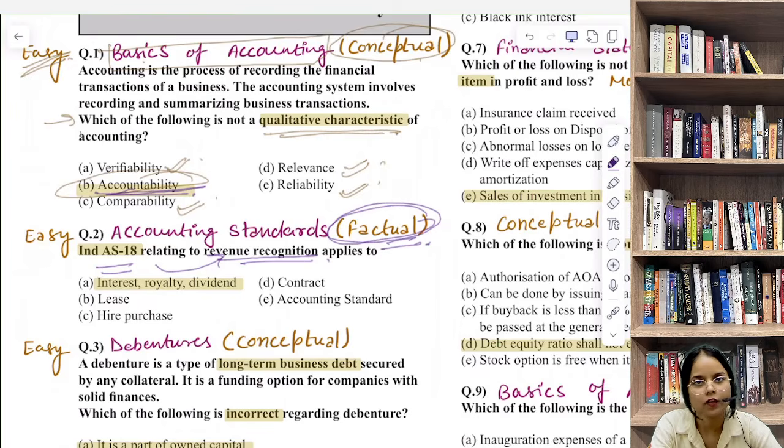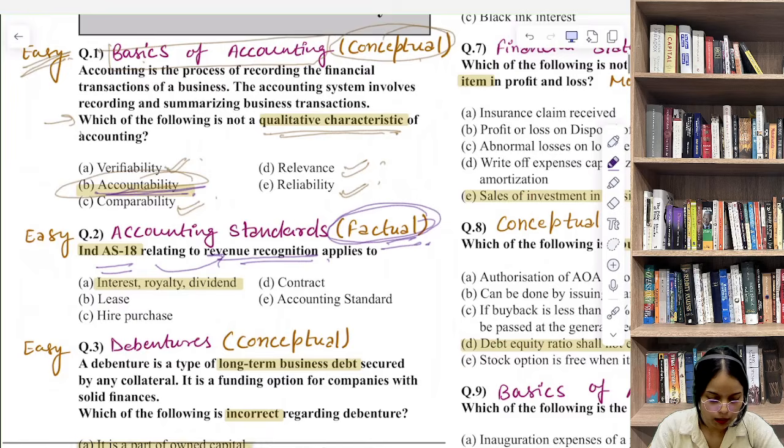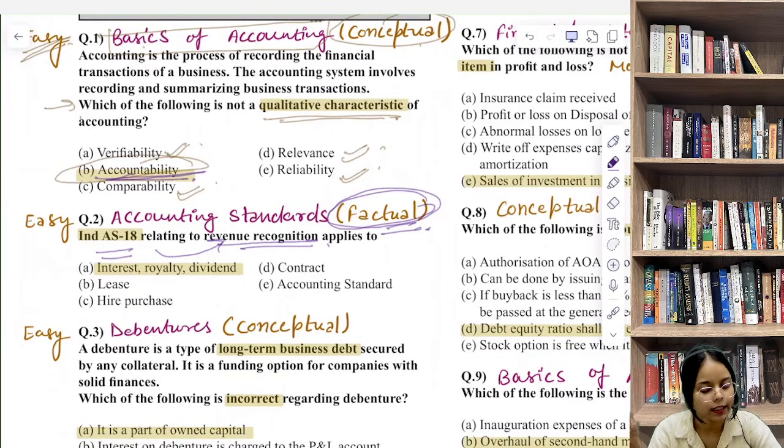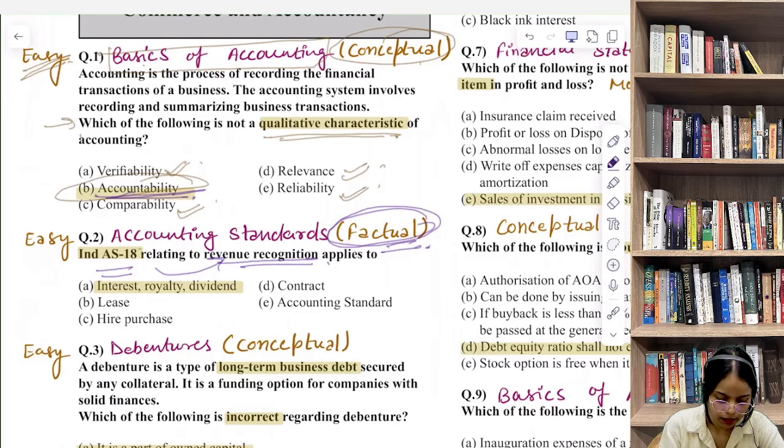आपकी retention power check करना चाहता है examiner. Basically whether you have memorized the important accounting standards and their corresponding numbers. Okay, so the correct reference here is Ind AS 18, revenue recognition, which applies to, किस पे apply होता है, interest, royalty and dividend. Okay, that's your answer, interest, royalty and dividend.